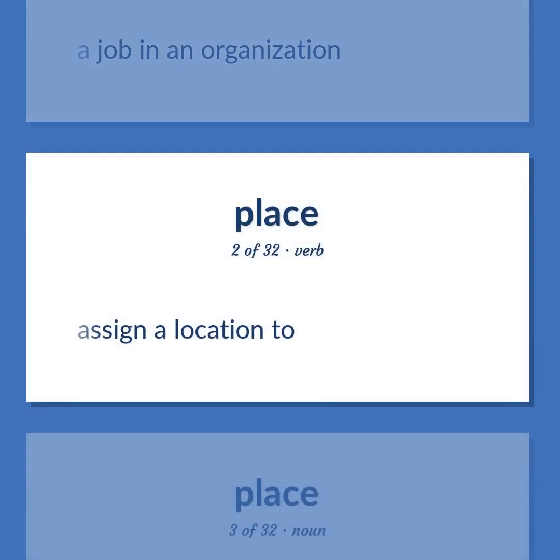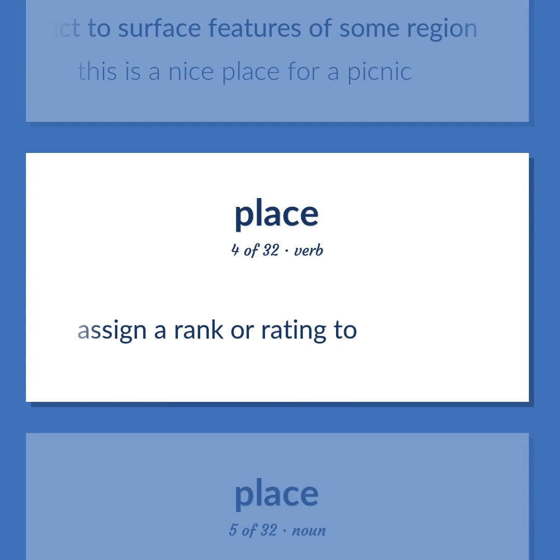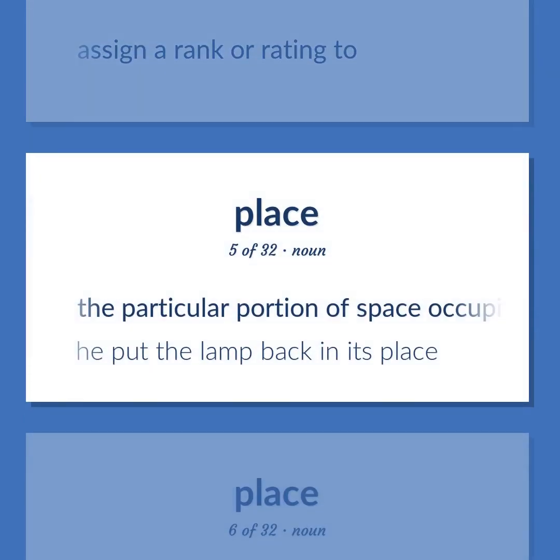Assign a location to. A point located with respect to surface features of some region. This is a nice place for a picnic. Assign a rank or rating to. The particular portion of space occupied by something. He put the lamp back in its place.